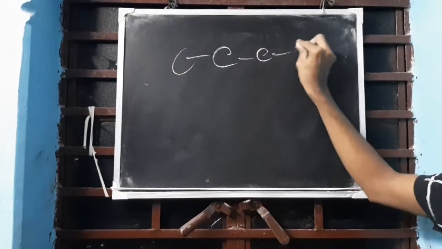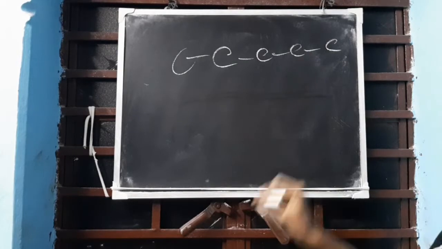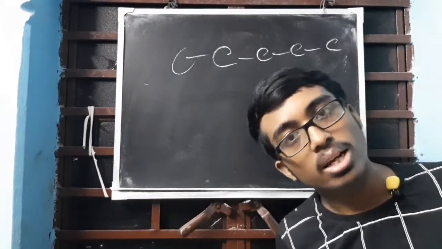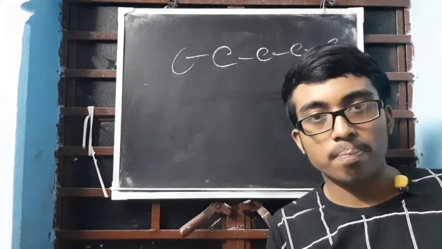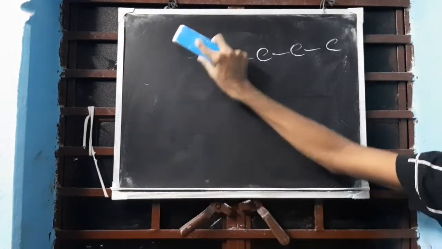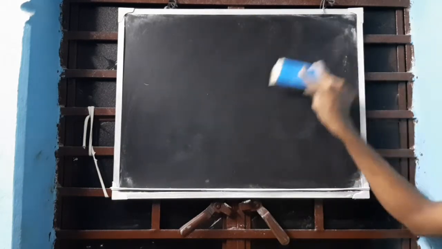C single bond C, single bond C. Tummy filled up. Nothing it can accommodate inside it. Saturated compound. Clear? Tummy filled up. Nothing it can accommodate. Saturated compound. Okay? Understood?